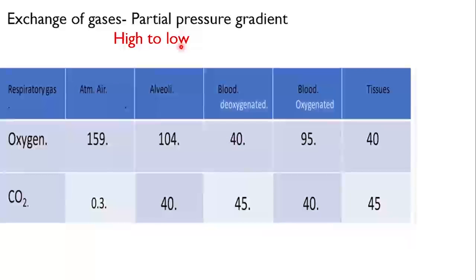Exchange of gases mainly depends on the partial pressure gradient. The gases always tend to move from higher partial pressures to lower partial pressures. That means a particular gas, for example oxygen, moves from a high PO2 region to a low PO2 region, irrespective of the partial pressures or pressures of the other gases.